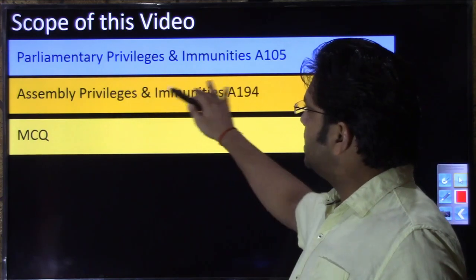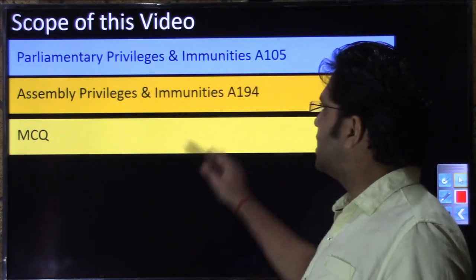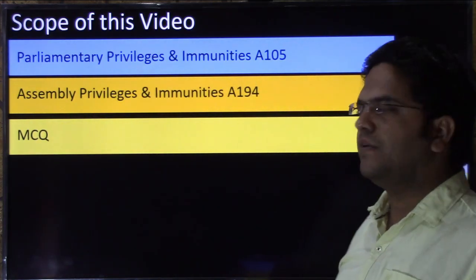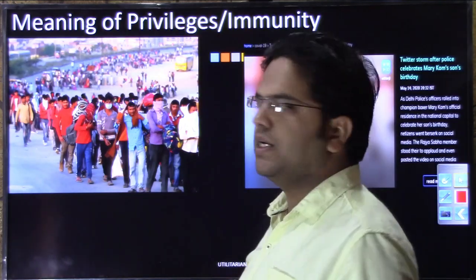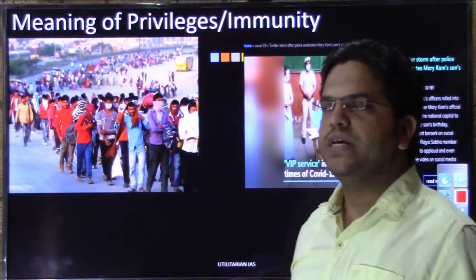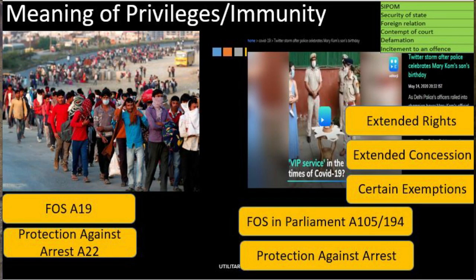So before understanding these things contained in Article 105 and 194, let us understand the literal meaning of privileges and immunity, so that you can truly appreciate the meaning of privileges and immunity. Here on the screen you have two photos.